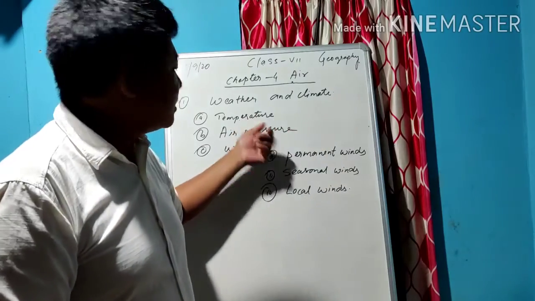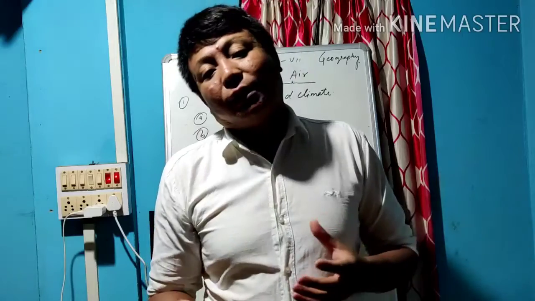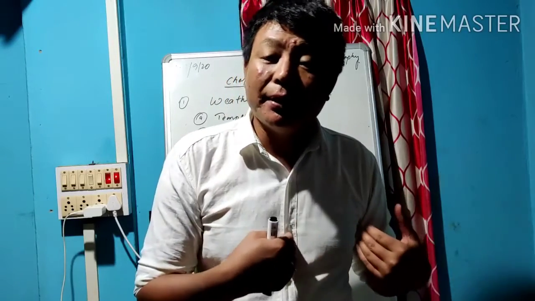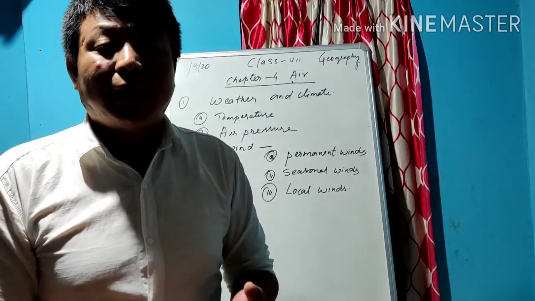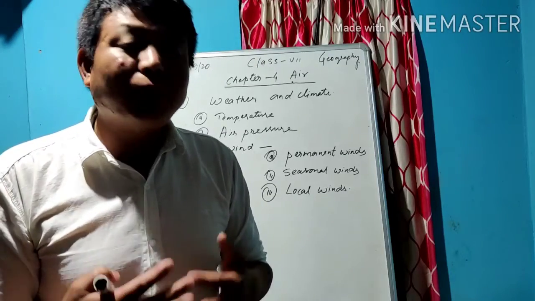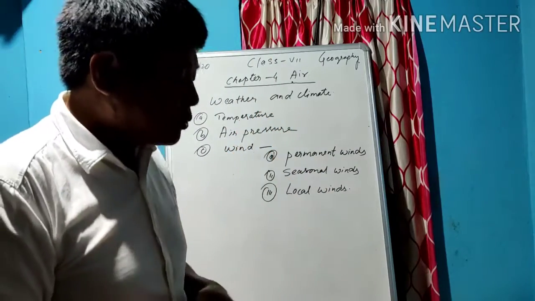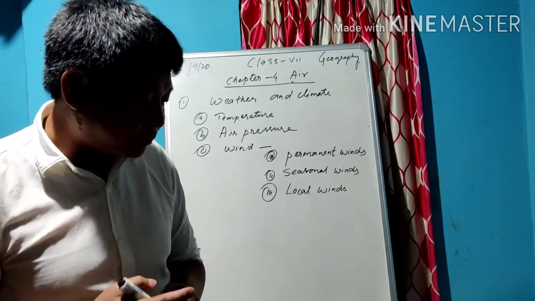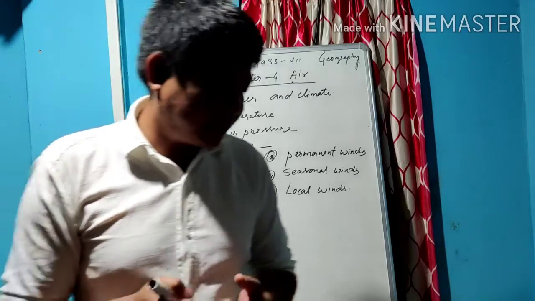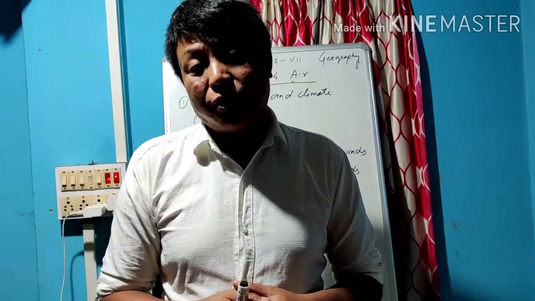The second point is the temperature. Everyone knows the temperature. If I study it in science, I may have a different definition, and if I study it in social studies, it may be a different definition. Fahrenheit, you may already be studying in science. But in social studies, especially in geography, temperature is the degree of hotness and coldness of the air. That is what is referred to as the temperature.